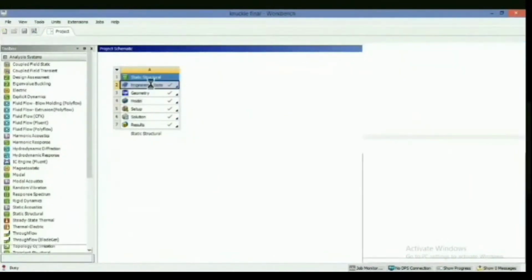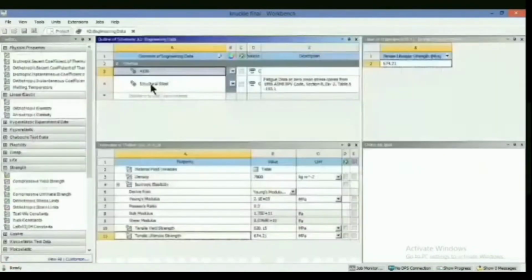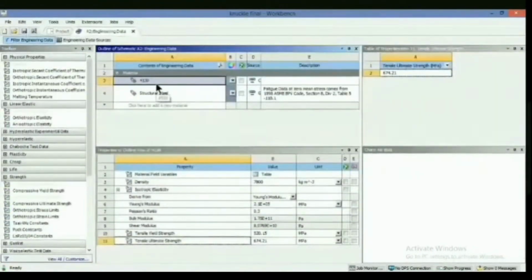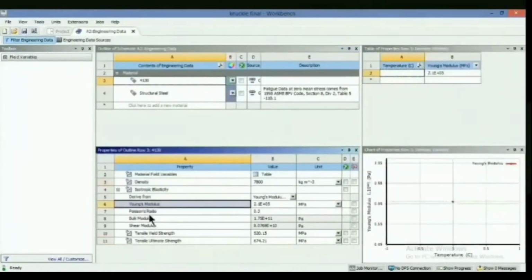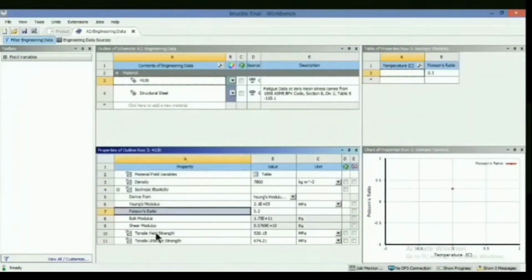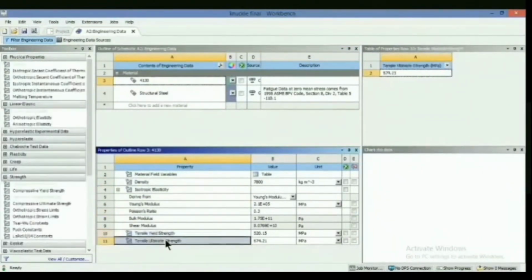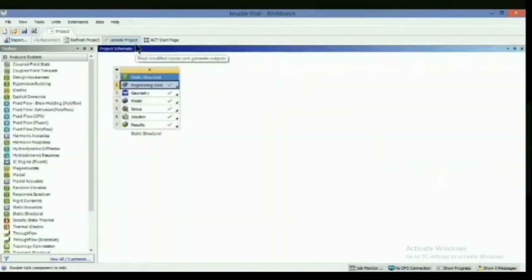Here we assign the material property. The material is AISI 4130. Here you can see the various properties such as density, Young's modulus, Poisson ratio, tensile yield strength, and tensile ultimate strength. After that, we import the geometry from the CATIA by using the .stp extension.